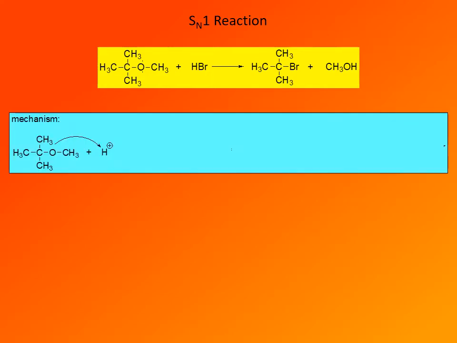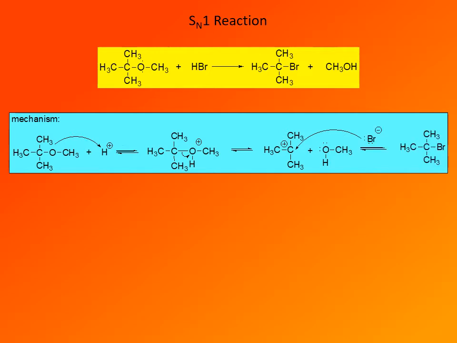The reaction mechanism proceeds through initial protonation of the oxygen. So a proton from hydrogen bromide is added to oxygen, protonates oxygen to give the corresponding oxonium ion. And then in the second step, the carbon-oxygen bond is broken in such a way that a tertiary carbocation is generated. Obviously, the tertiary carbocation is stable, so methanol leaves to generate the tertiary carbocation, and in the final step, the nucleophile bromide anion reacts with the tertiary carbocation to give tertiary butyl bromide. So at the end, the reaction products are a molecule of methanol and tertiary butyl bromide.